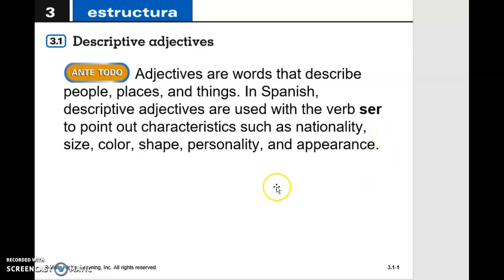And like in here, we can talk about nationality, size, color, shape, personality, and appearance. Those are, if you want to think about those as permanent characteristics, that is going to help you remember that these are going to go along the verb ser. So, for example, if you want to say that you are a happy person, you can say yo soy feliz. But we're going to stop for some more examples a little bit later.